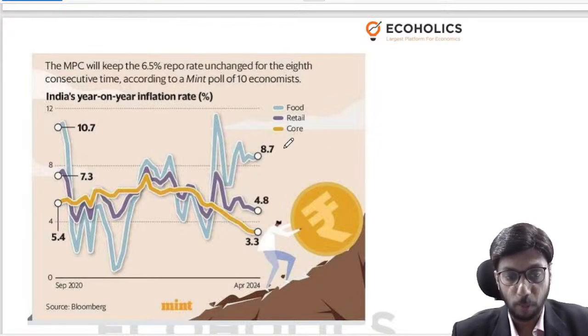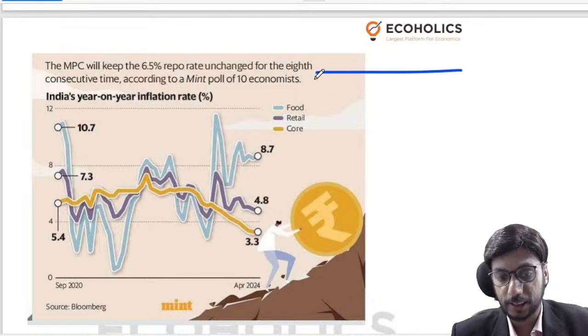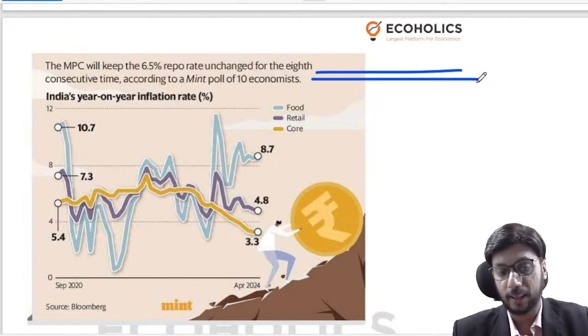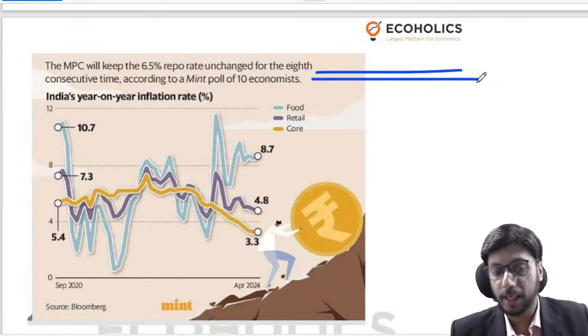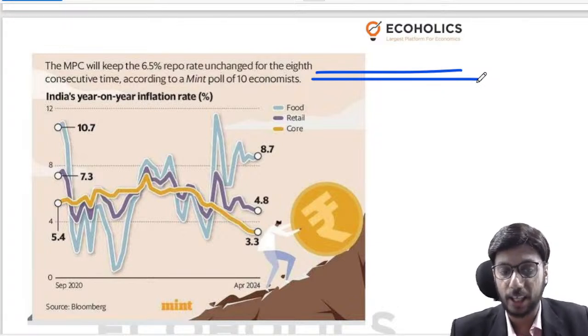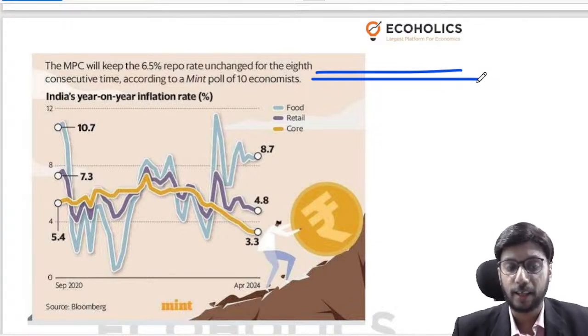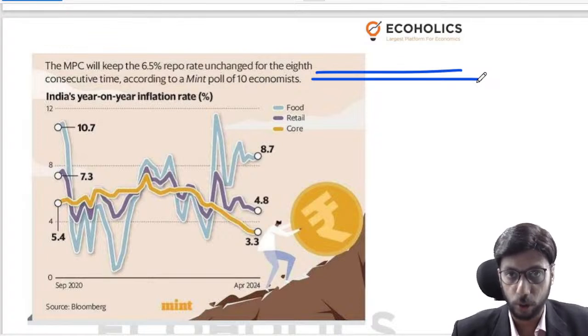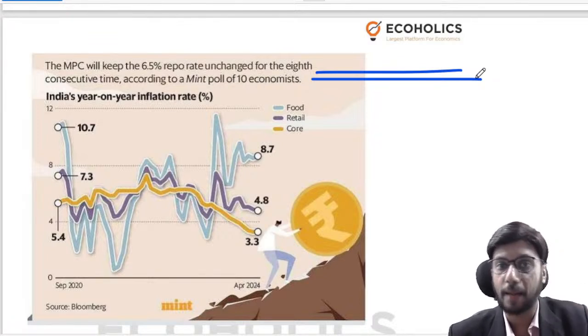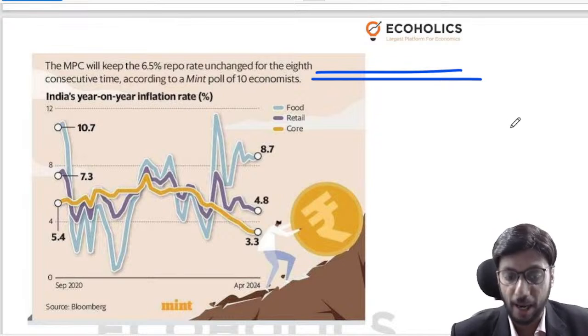So the point is that the MPC will keep... Just before the Monetary Policy Committee meeting, the Mint newspaper has done a poll of 10 economists, and they say that the repo rate will remain unchanged at 6.5% for the 8th consecutive time, right? Because inflation is still not in control. That is what we are going to conclude out of this article. So to make your and my life easier, I am just concluding that right off the bat, right?